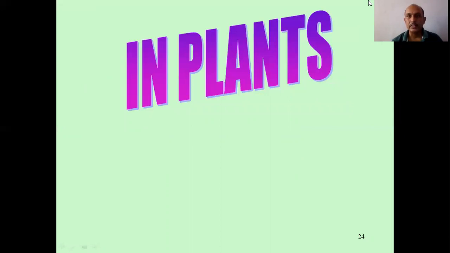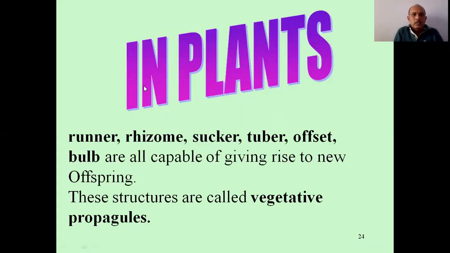So in plants, what happens? In plants there are runner, rhizome, sucker, tuber, offset, or bulb. All these we have studied in the 11th standard are capable of giving rise to new offspring.